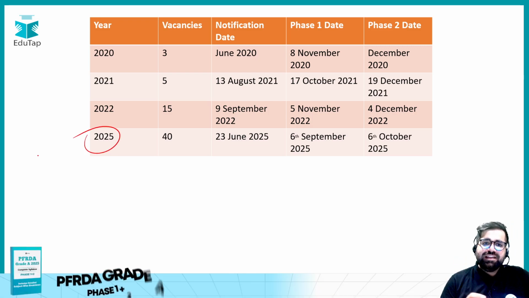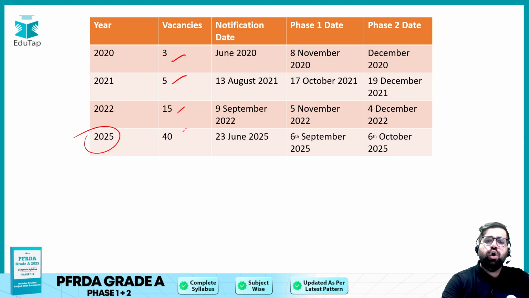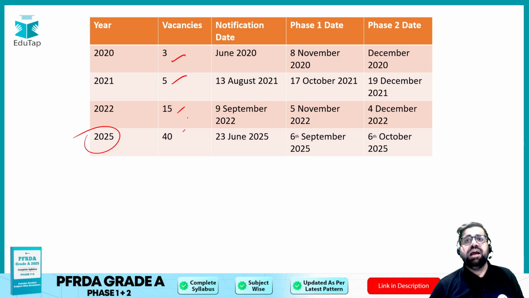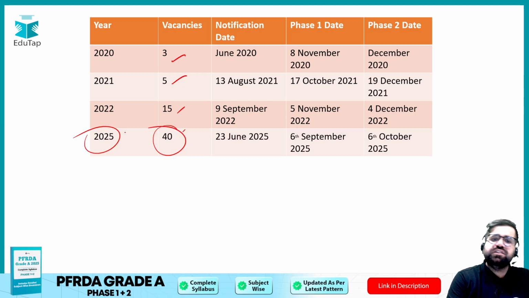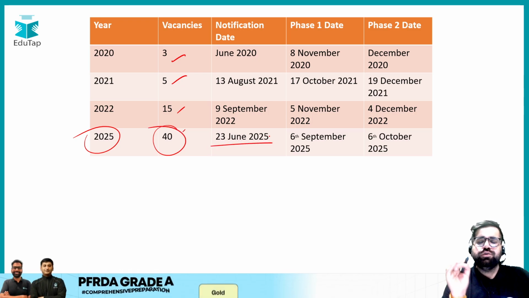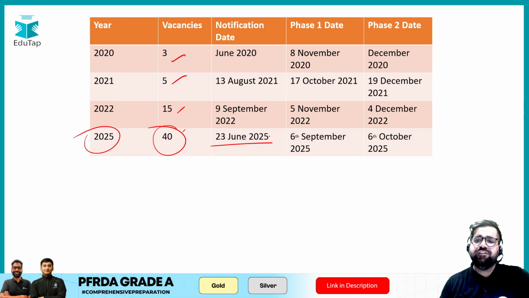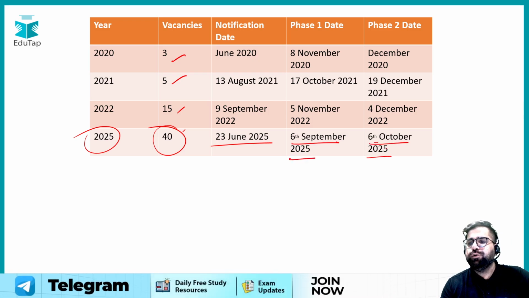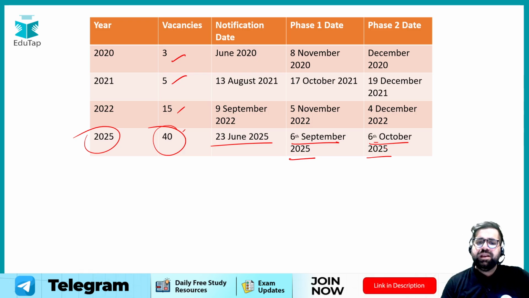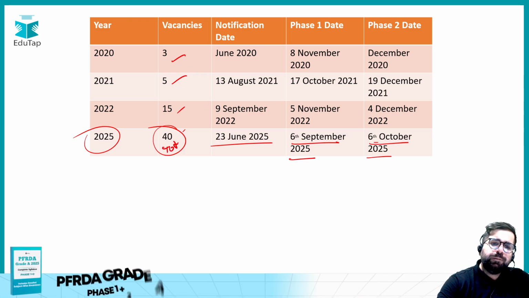Okay, so this year, if you see, the number of vacancies among all the years in the past is the highest. Total number of vacancies is 40. The notification date is 23rd June 2025. Phase 1 is about to happen on 6th of September and phase 2 is about to happen on 6th of October. Now please notice that these are the total number of vacancies.